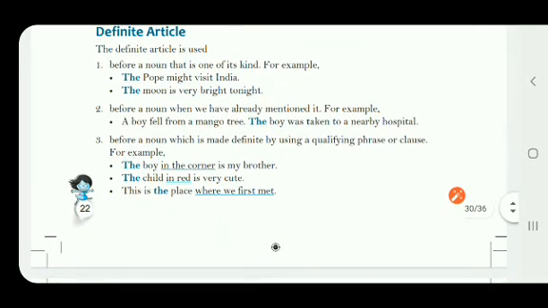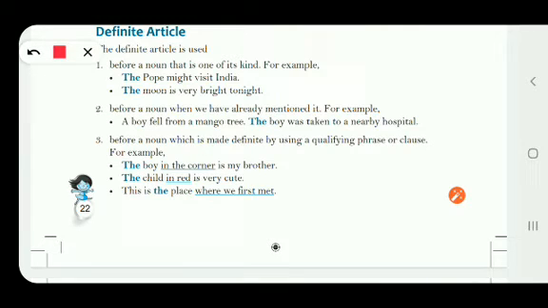Now, number 3. Before a noun which is made definite by using a qualifying phrase or clause. It means when we are pointing out a particular noun by a phrase or a clause, in that case before that noun we use the definite article the.